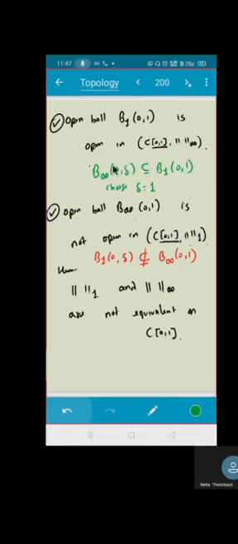Try to see the graph. If you take any point here, that means your function should be, your mod f infinity should be less than delta. Now you are already given norm f1 is less than 1. So can you choose some delta such that this should be okay? Yes, I can choose some delta.